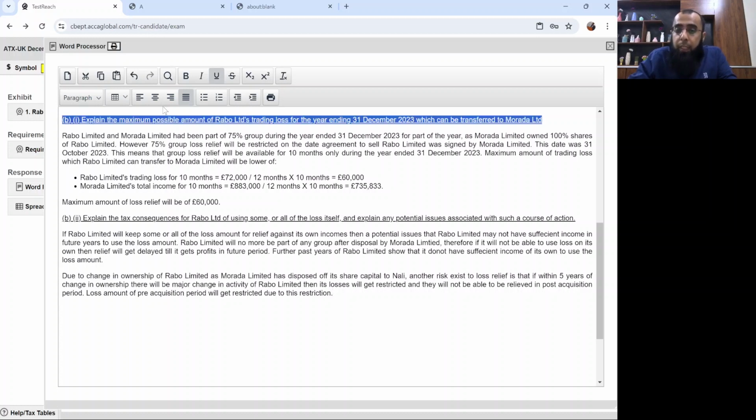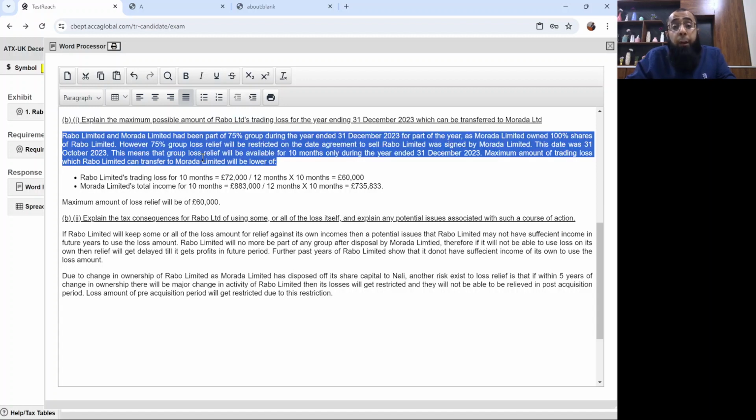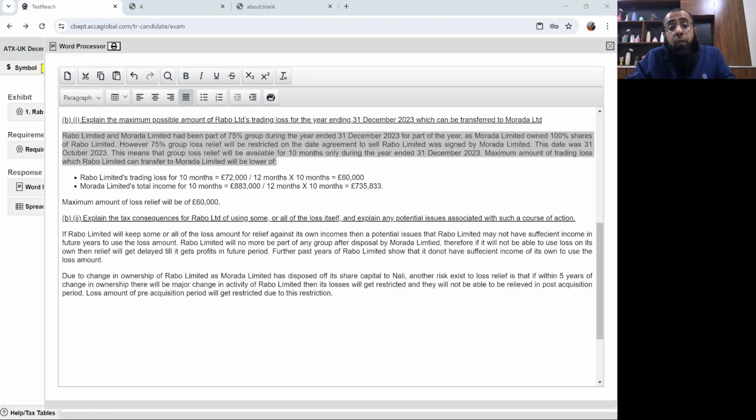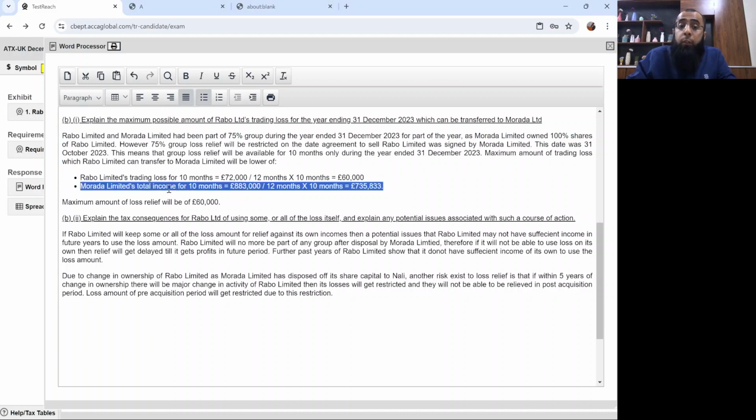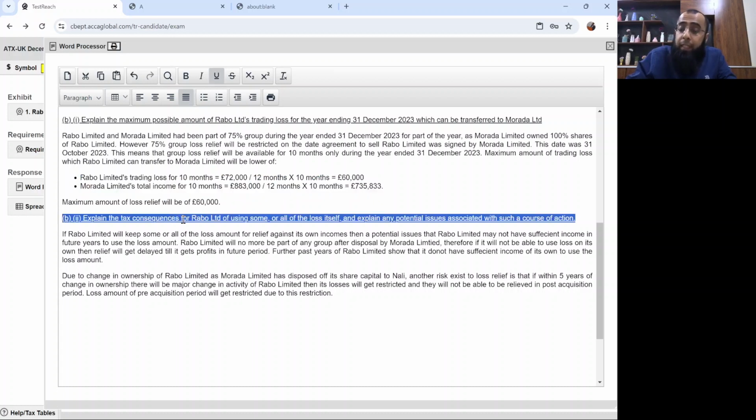Let me repeat it again. Maximum possible amount of loss relief which we can claim. So it was very much simple. The agreement to sell Rabo Limited was done on 31st of October 2023. So the loss relief gets restricted on that date. You cannot claim loss relief for more than 10 months, setting the loss of Rabo Limited against Murada Limited's income for 10 months. So it gets restricted to the lower of the two.